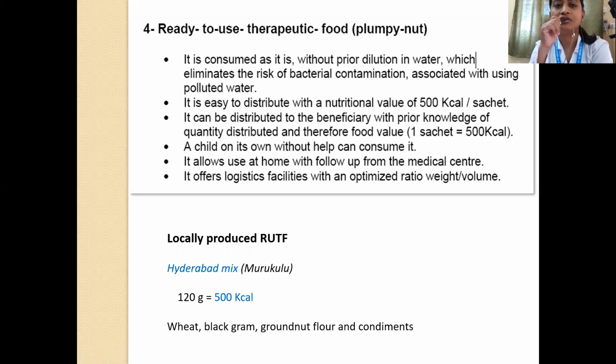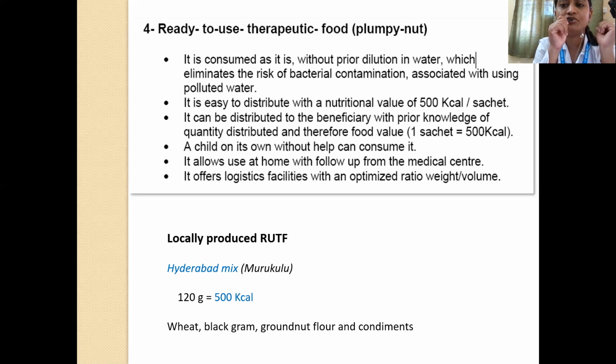It's also important to know what the ready-to-use therapeutic foods are. These are foods which are prepared in such a way that they can be consumed just like that without requiring any preparation prior to eating, like dilution in water. Whenever you do not need to dilute in water, you are automatically eliminating the risk of bacterial contamination, because polluted water you are not using. So ready-to-use therapeutic foods are foods which can be consumed without diluting in water.